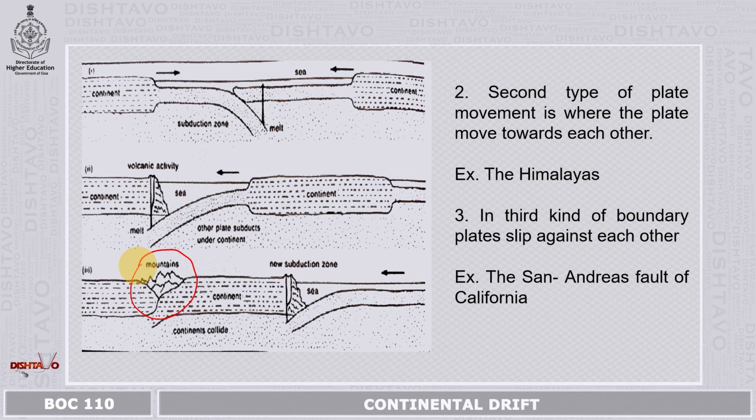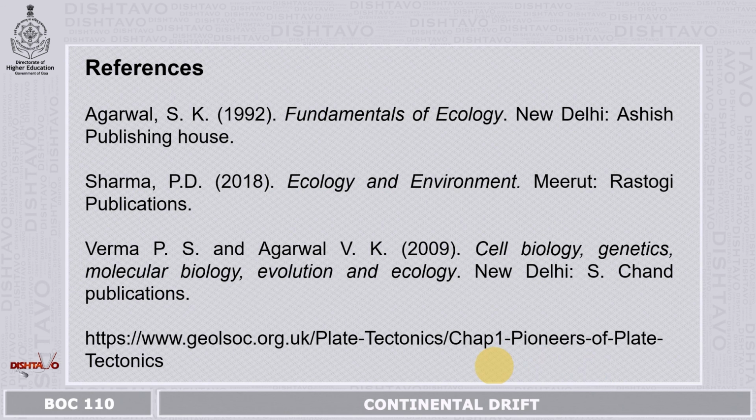The third kind of plate boundary is where two plates move against each other. The plates do not move towards or away from each other, they just slip against each other. The San Andreas Fault in California is such an example, wherein two plates move against each other. Such movements cause severe earthquakes, and may also result in the formation of tsunamis and several other implications on earth.